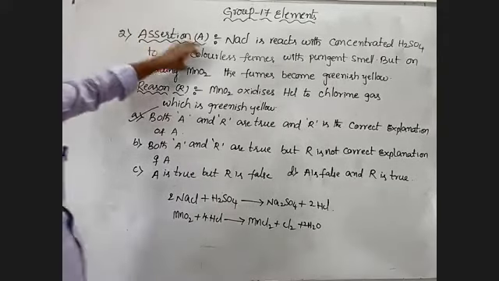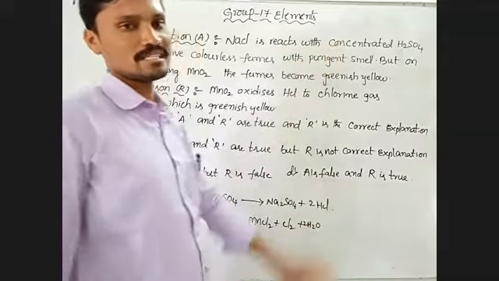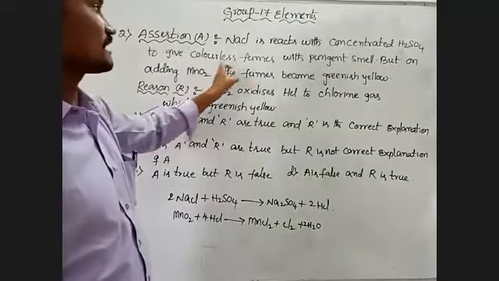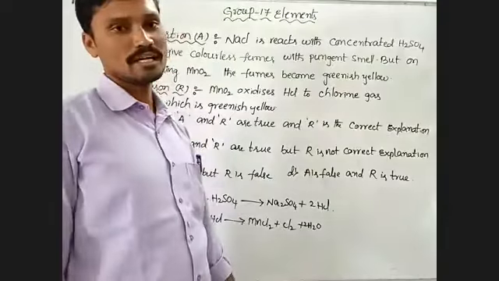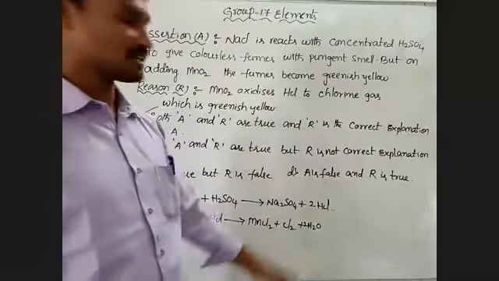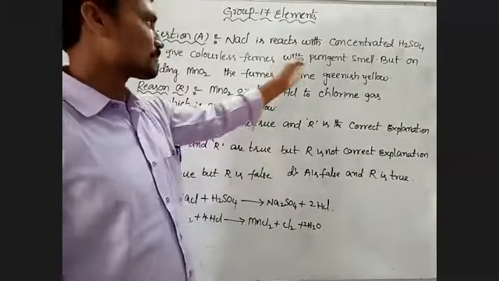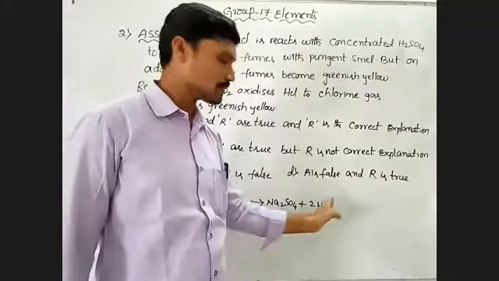Why? Because here NaCl reacts with concentrated sulfuric acid. Here it gives colorless fumes with pungent smell. The colorless fumes here, this is HCl. HCl is a colorless gas. So this pungent smell is coming due to formation of HCl.